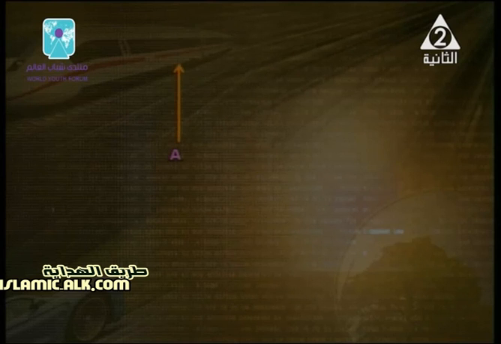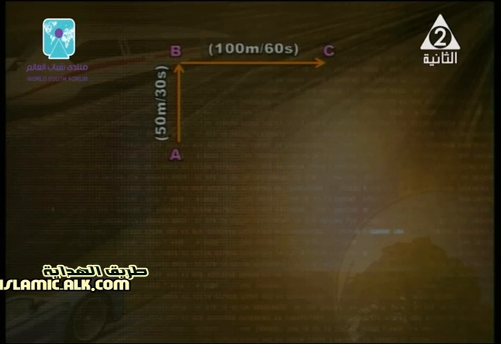The first step, when I say draw the graph, AB, 50 meter, 30 seconds. It moves from where to where? From A to B, southward. Good. This means A to B, north direction. What about the motion like this? A to C. It means eastward. Good, eastward direction. And back again from C to D is called southward. So the different directions A, B, B, C, C, D by different numbers 50, 100 and 50 again.